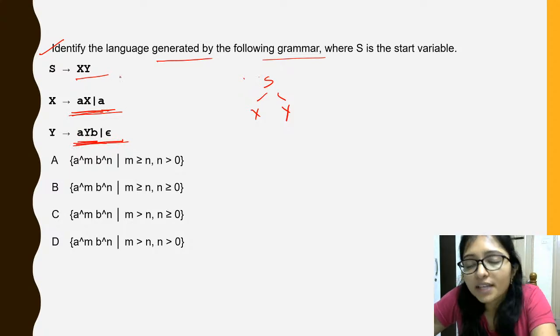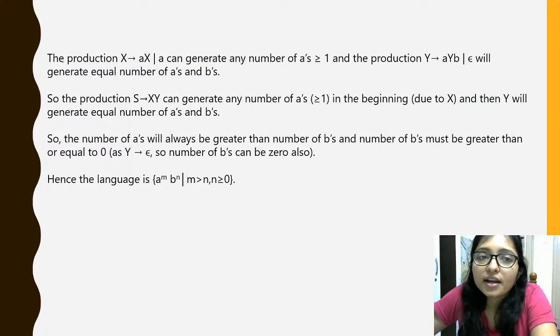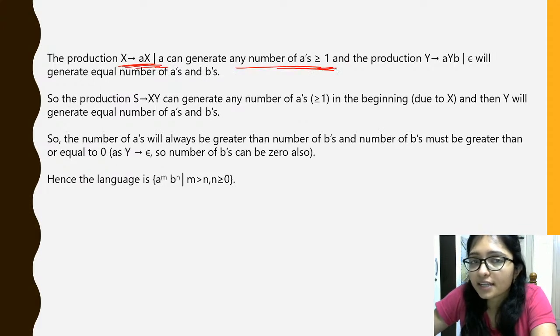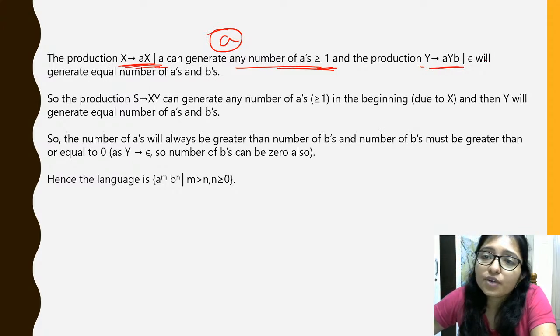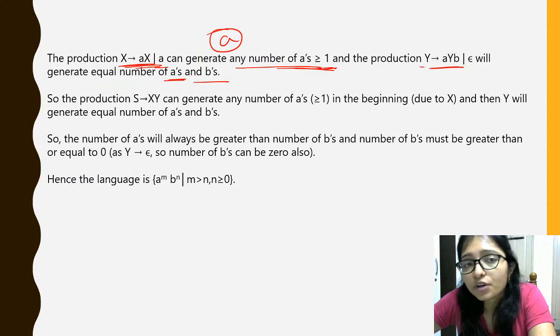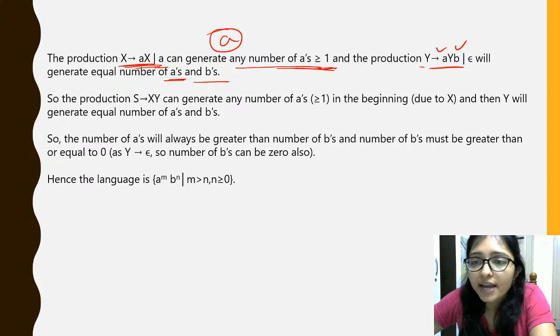So what will be the language, right? From this production A, we can generate any number of A, any number of A that is greater than 1, because at least one A should be there. And from this production AYB, that will be equal A's and B's, because number of A and number of B will be equal, right?